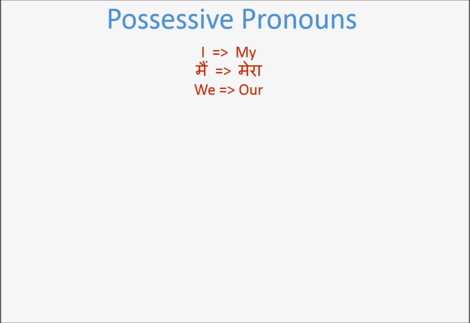Then we becomes our. So hum becomes Hamara. The pronoun hum, in the possessive pronouns, becomes Hamara, just like how मैं becomes Mera.